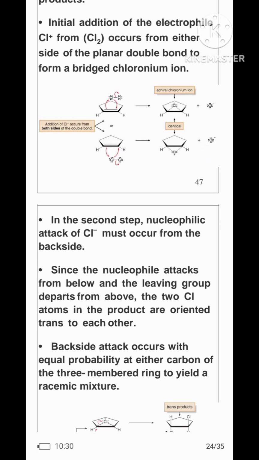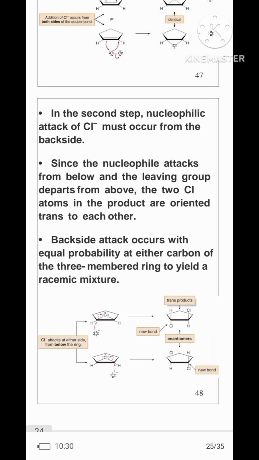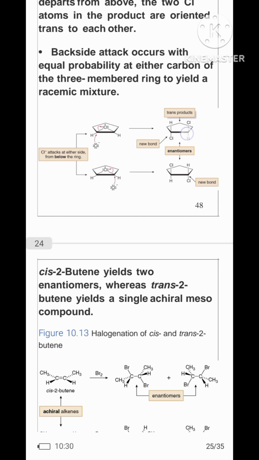In the second step, nucleophilic attack of Cl- must occur from the backside. Since the nucleophile attacks from below and the leaving group departs from above, the two chlorine atoms in the product are oriented trans to each other. Backside attack occurs with equal probability at either carbon of the three-membered ring to yield a racemic mixture.